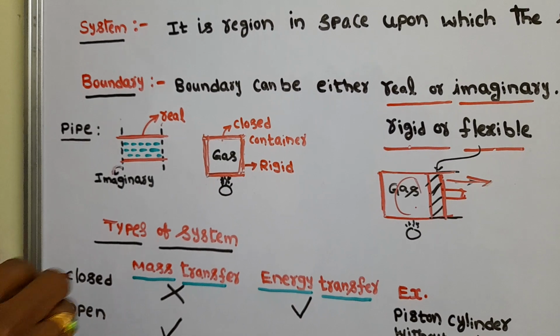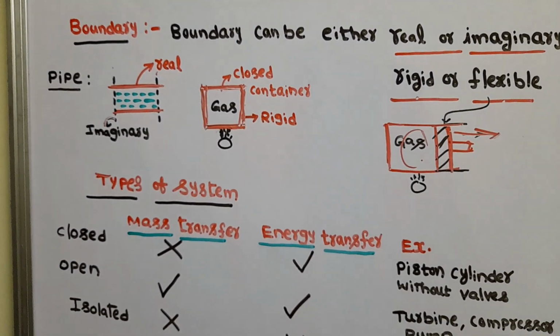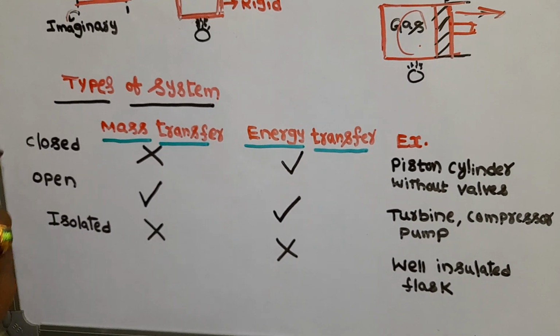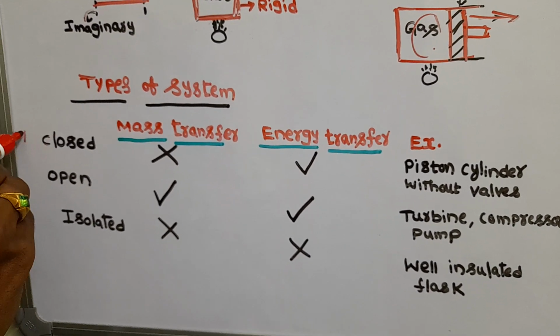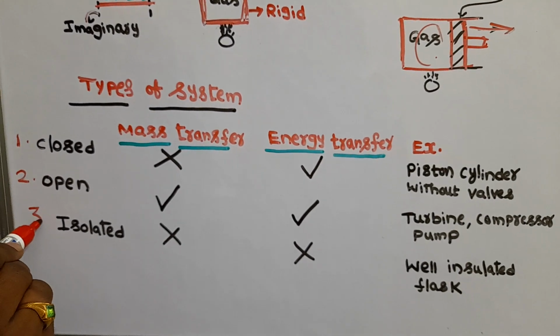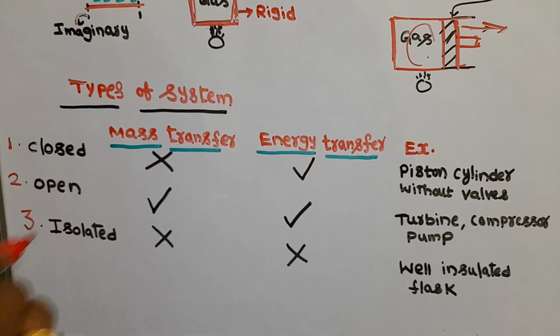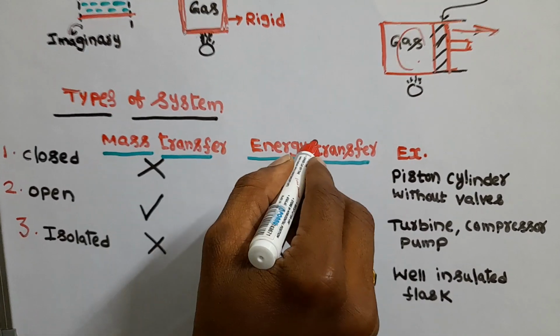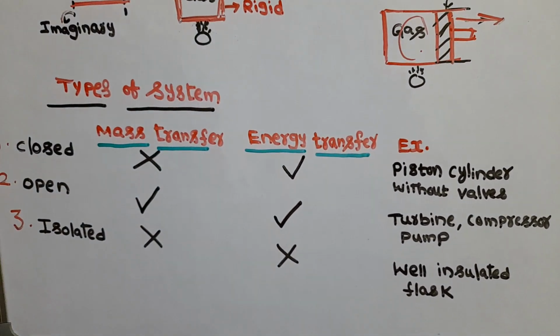So like this, we have boundaries in closed systems and open systems. Now we will see the types of systems. We have one, closed system; second, open system; third, isolated system. And there are two things: one is mass transfer, second is energy transfer.